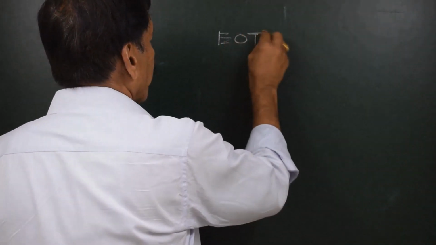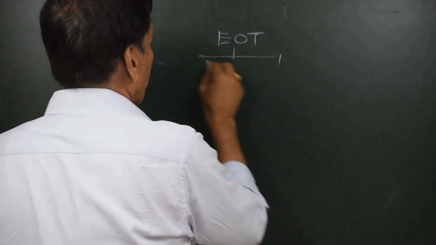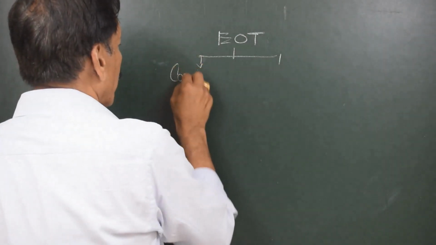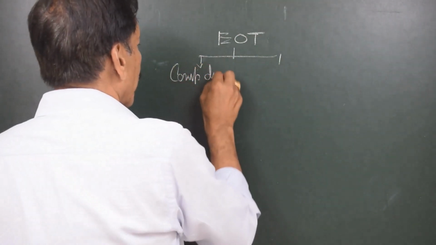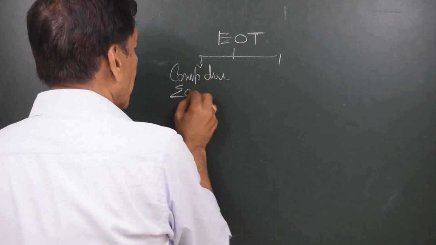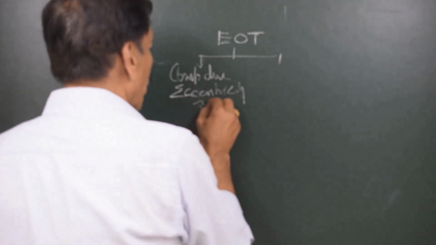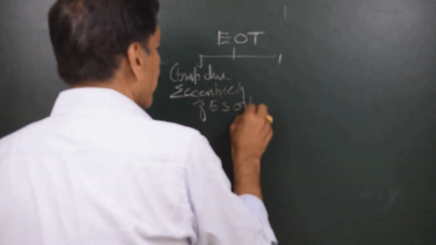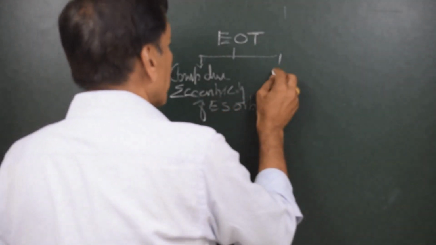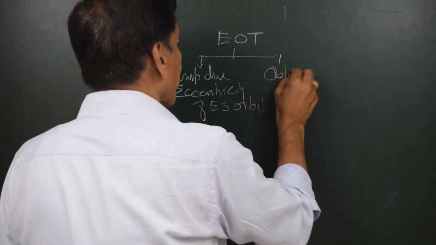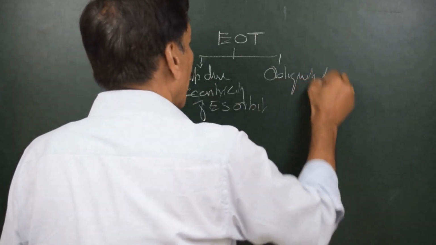Equation of time is made up of two components. One is the component due to the eccentricity of Earth's orbit, and the other one is the obliquity of the ecliptic.